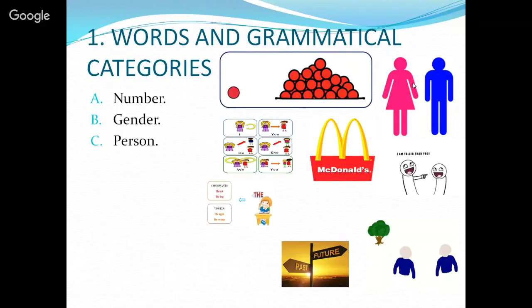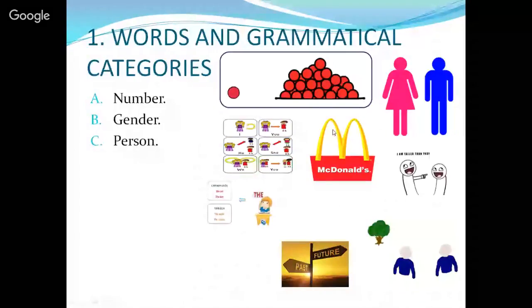Person. There are words that refer to, often, personal pronouns such as I, you, he, she, we, or they. And we can have different kinds of person, as first person and third person, that could be in singular, but also in plural. Case. When we refer to case, we usually have those kinds of words that demonstrate possession about something. So we have an example, the apostrophe S, as here in McDonald's.